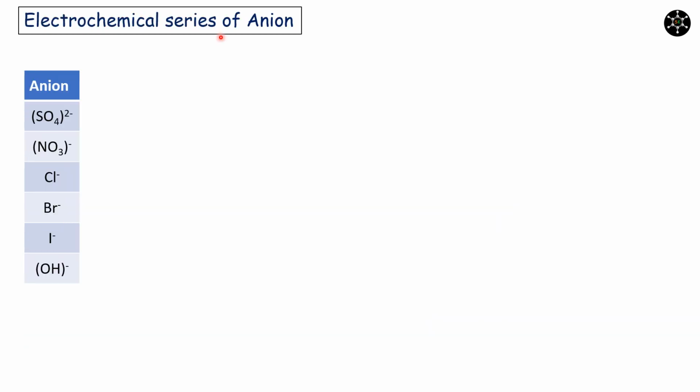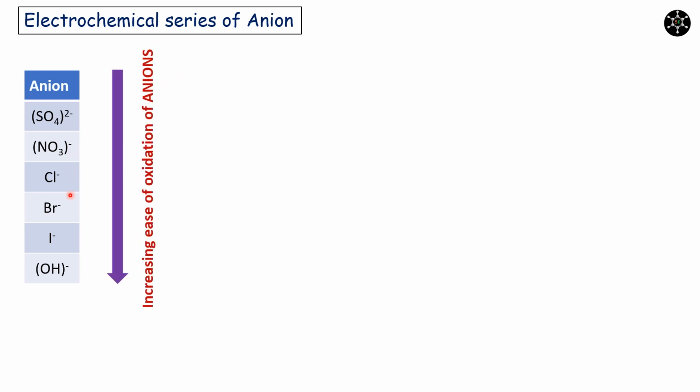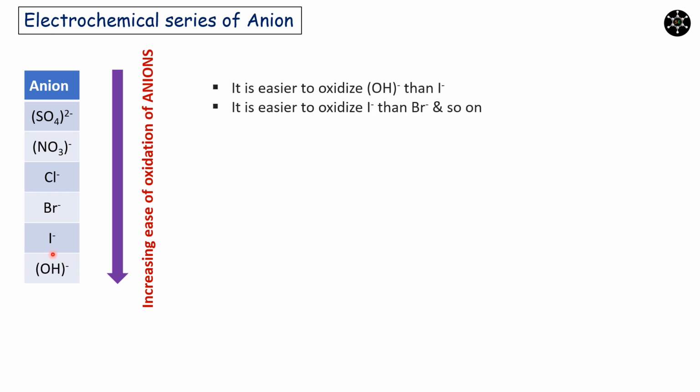However, we have an electrochemical series for metals, and we also have an electrochemical series for anions. A few anions are listed here in the table. The order from top to bottom is an increasing order of ease of oxidation of anions. Hydroxyl, which comes at the bottom, undergoes oxidation more easily than iodide. Iodide undergoes oxidation more easily than bromide. Bromide undergoes oxidation more easily than chloride, and so on.